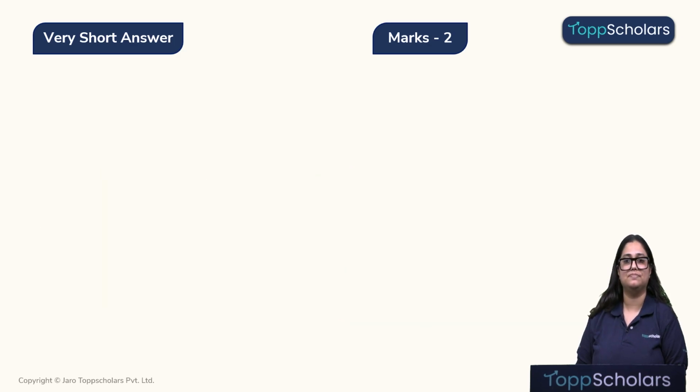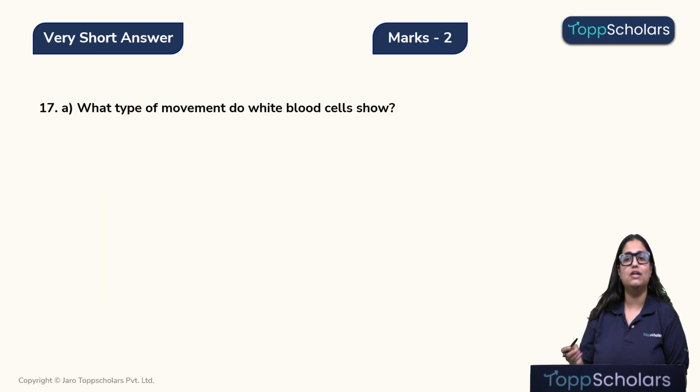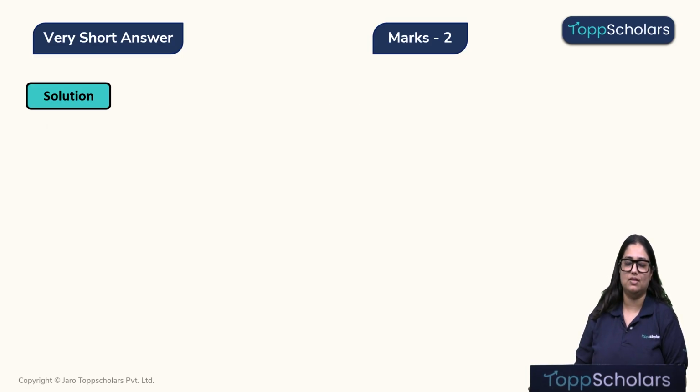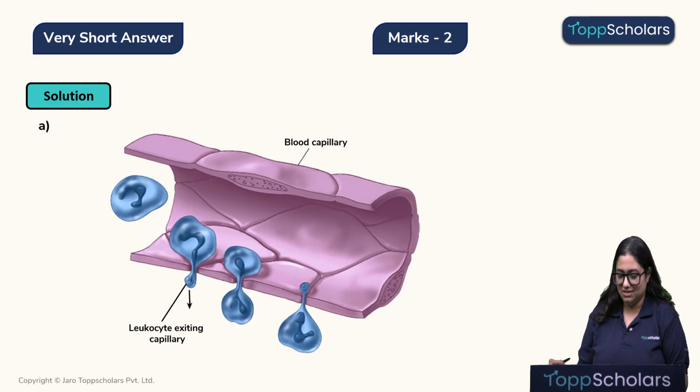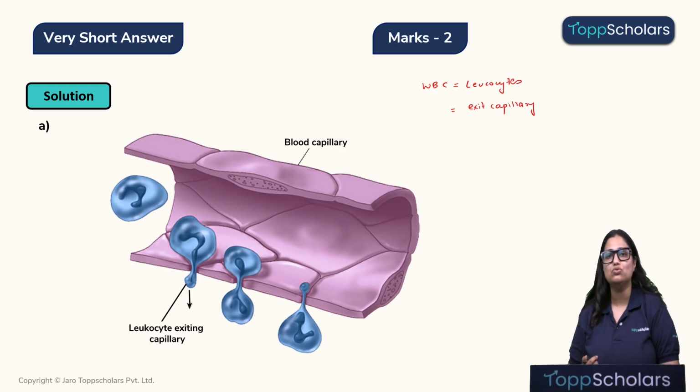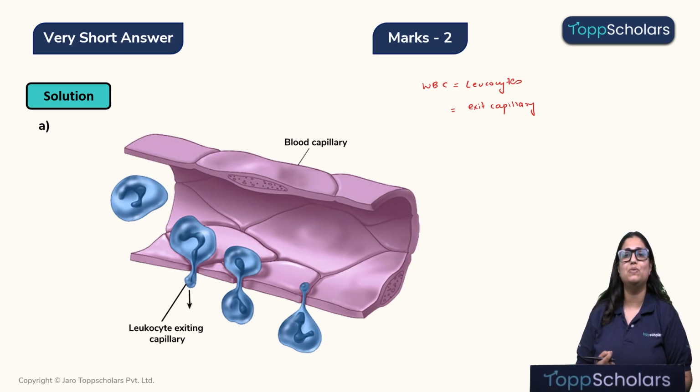Now, let's go ahead. What type of movement do white blood cells show? Name the cell that controls the opening and closing of stomata. Also state their shape and one more function. Children, WBCs or the white blood cells, they are also known as leukocytes. They are the only cells who can actually exit a capillary and move into the tissue spaces. Yes, RBCs and platelets are not able to do so, but only WBCs can, from small spaces present between the cells of capillaries.